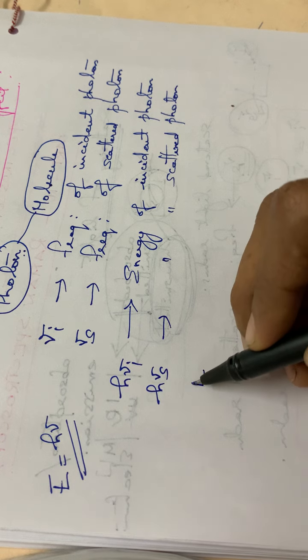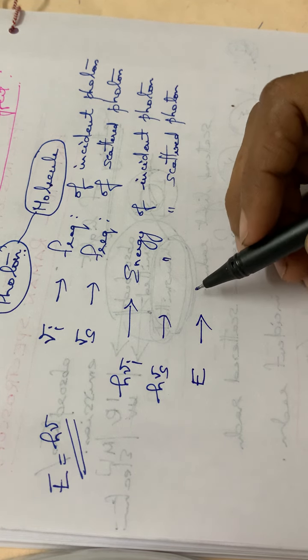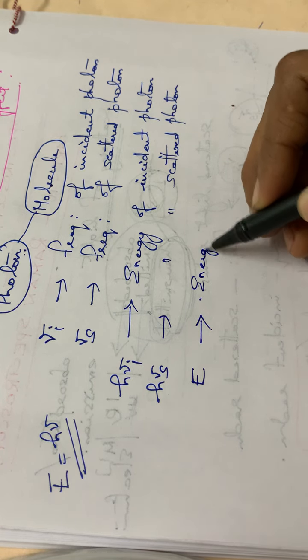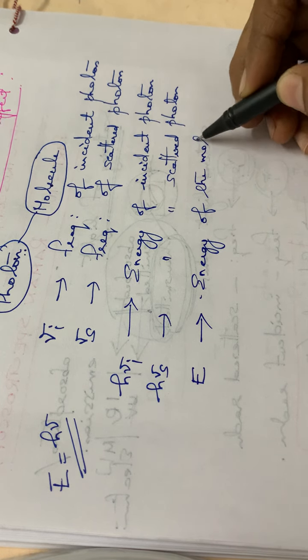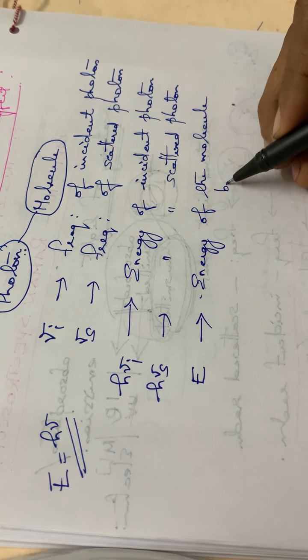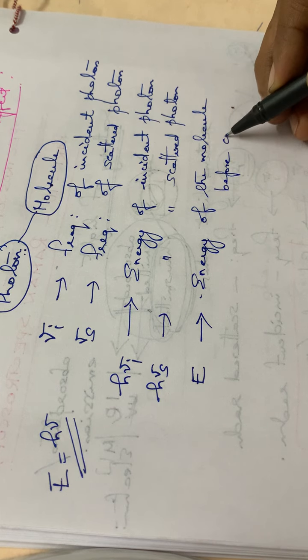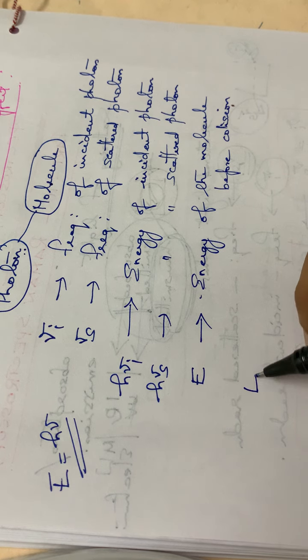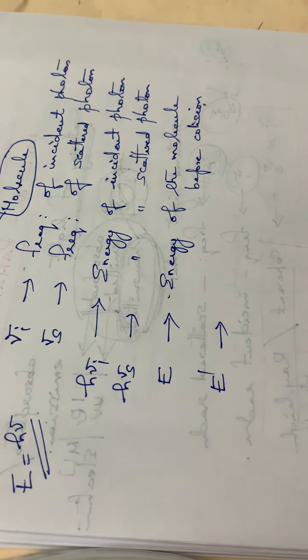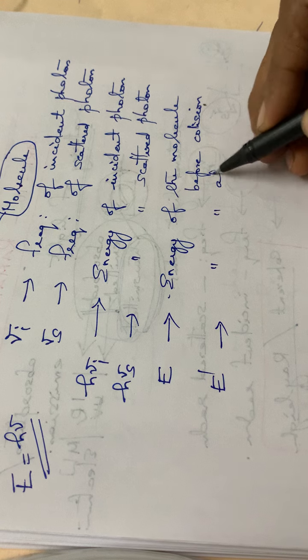Then let E, capital E, be the energy of the molecule before collision, and let E dash be the energy of the molecule after collision.